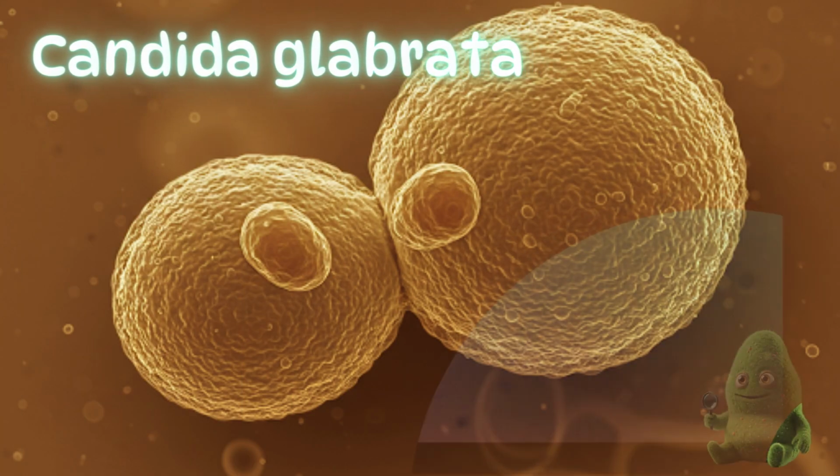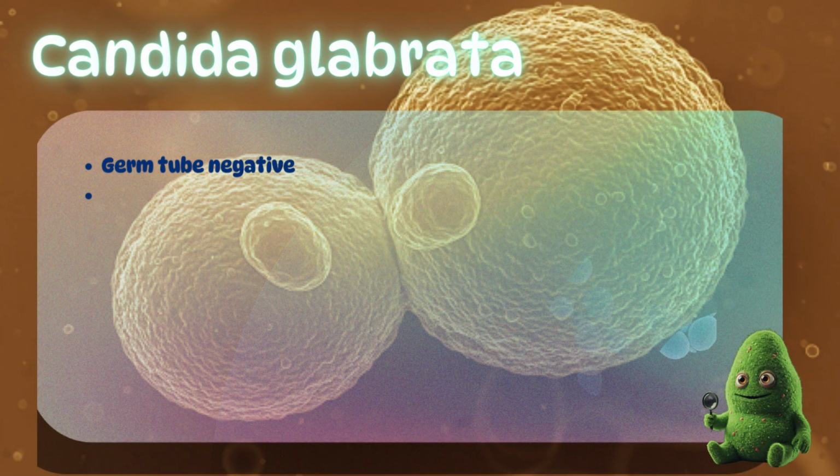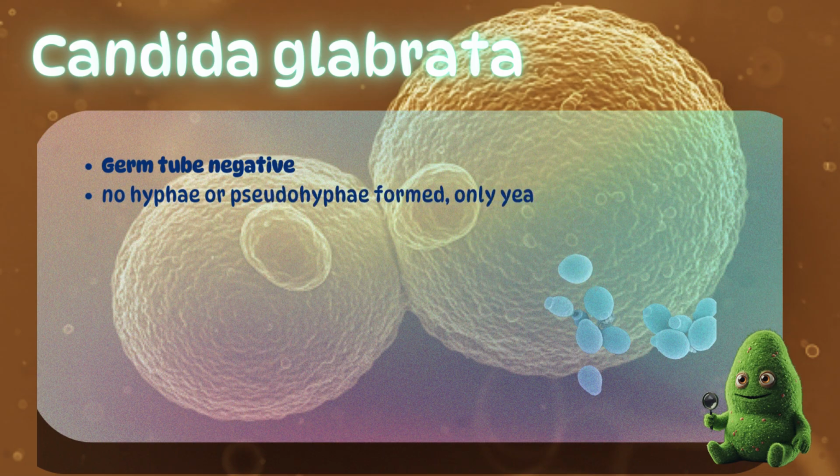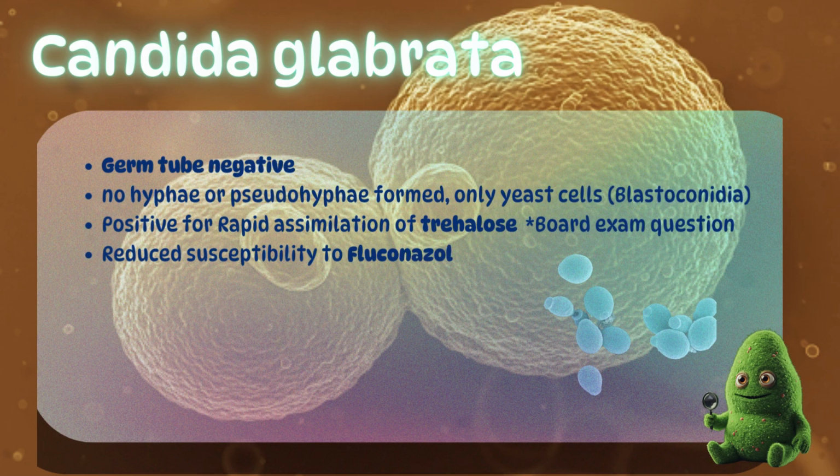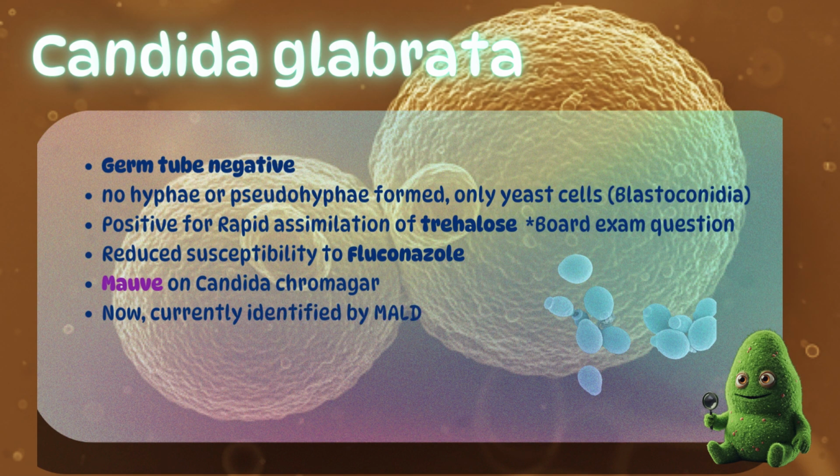Because Candida glabrata has no hyphae or pseudohyphae, it is germ tube negative, unlike Candida albicans. For identification, this organism is most notably positive for rapid assimilation of the sugar trehalose at 42 degrees Celsius. This is a known favorite for a board exam question. As stated before, it has reduced susceptibility to fluconazole. It is mauve-colored on Candida chromagar, but as with most yeasts today, it is currently identified using MALDI.